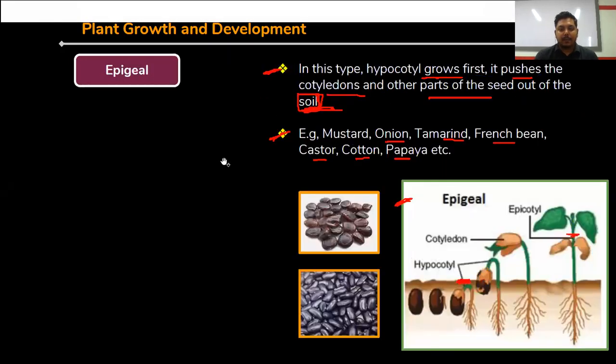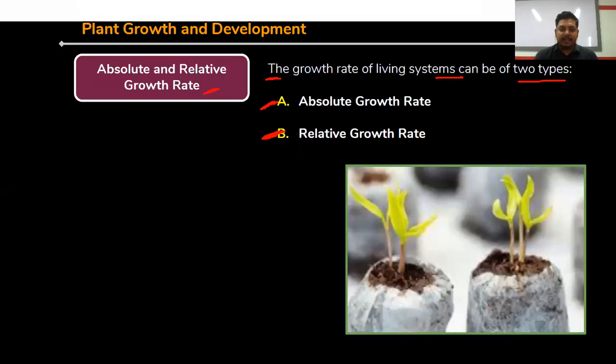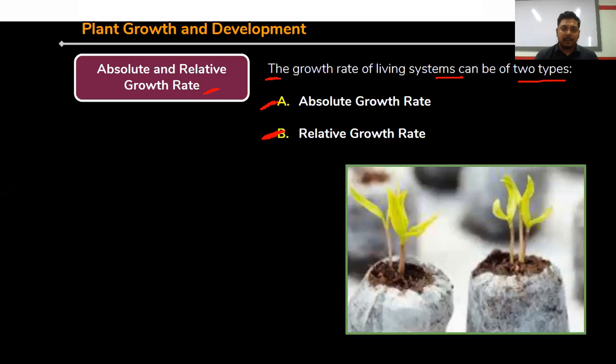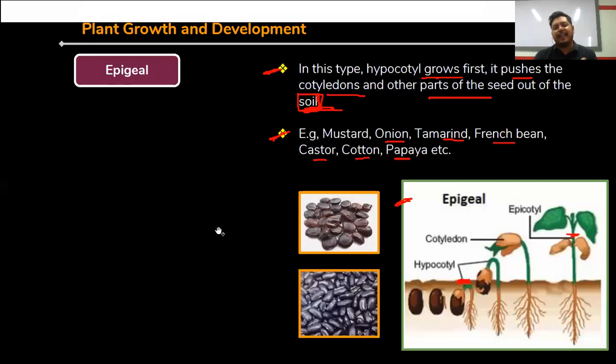Okay. So today's class is up to this. In the next class, we'll discuss absolute and relative growth rate, as well as plant growth hormones, or plant growth regulators.